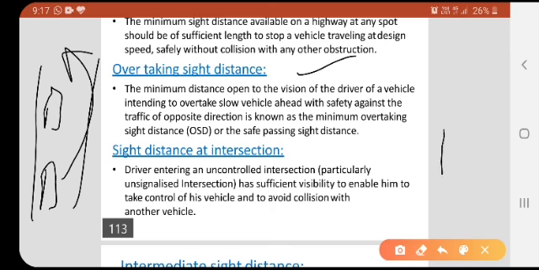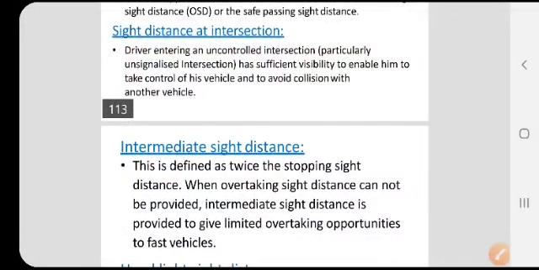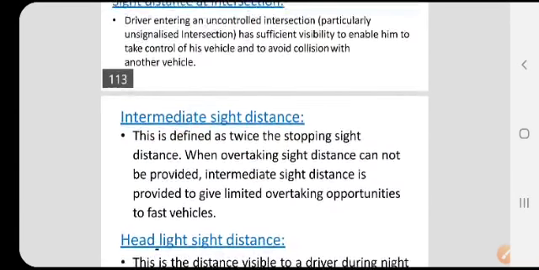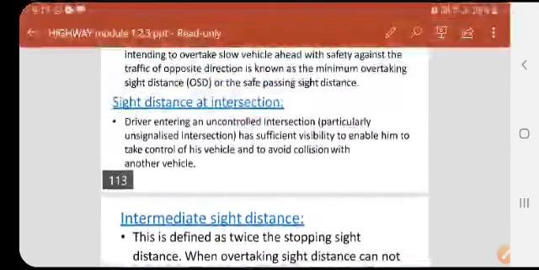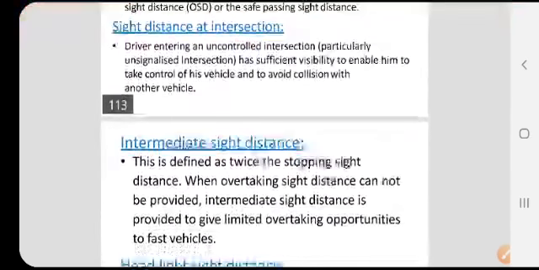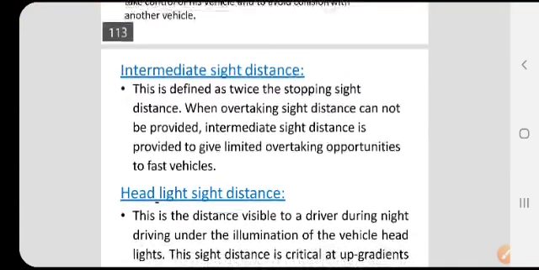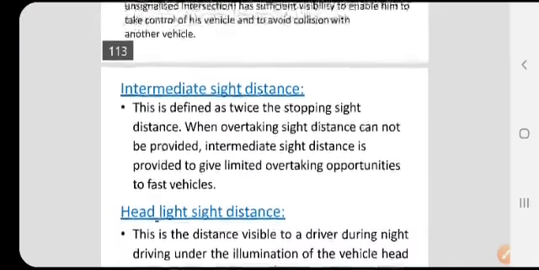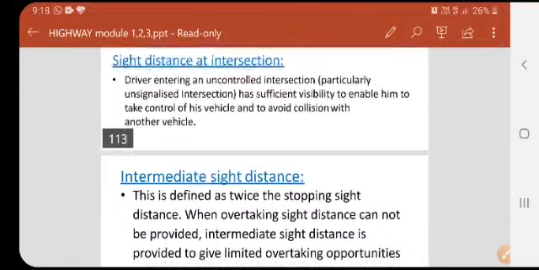And the last one, sight distance at intersection. As I already told in the previous figure, the driver entering an uncontrolled intersection should have sufficient visibility to enable him to control the vehicle without a collision. Usually in urban areas we can expect signals, but in some cases in rural areas or lower population density areas, the signals will not be there. In such cases the sight distance should be provided, and that is known as the sight distance at an intersection.